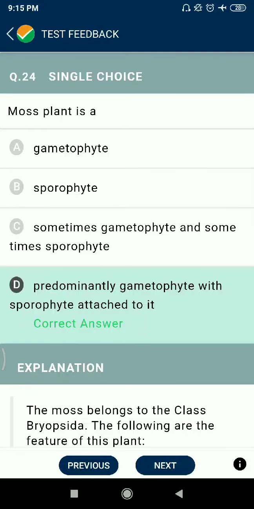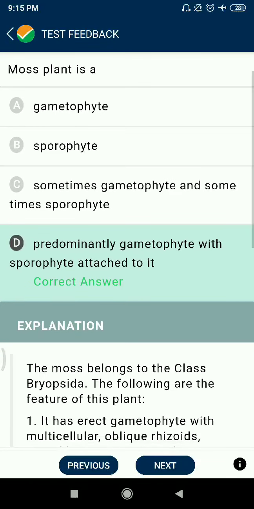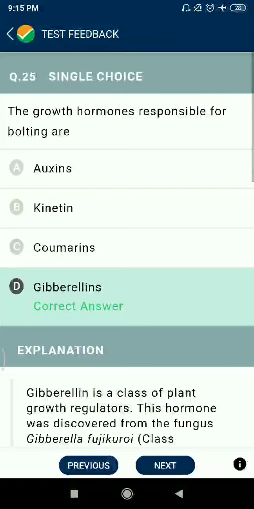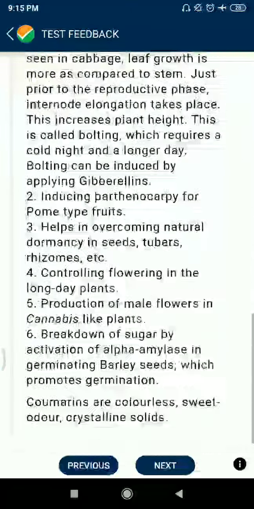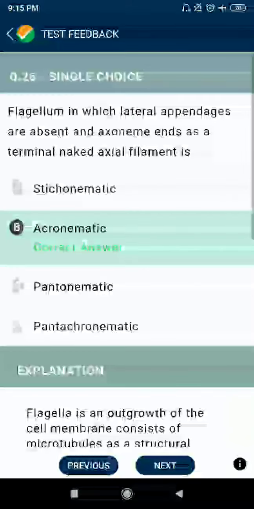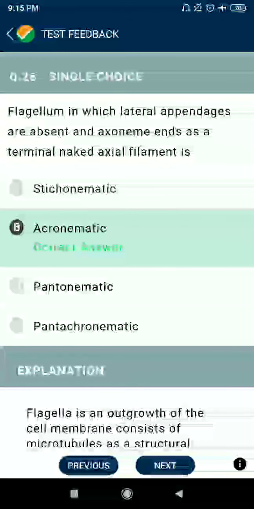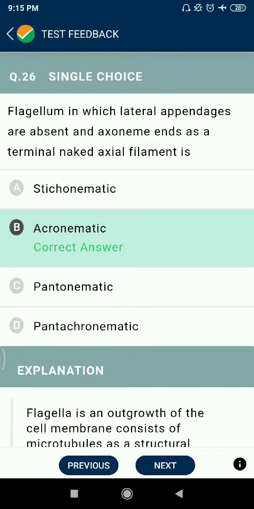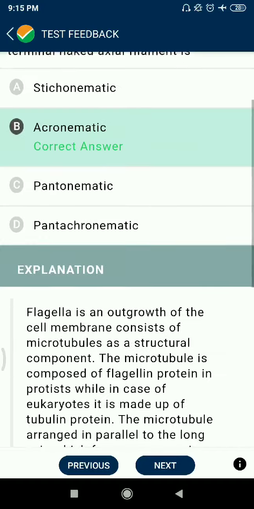Question 24. Moss plant is predominantly gametophyte with sporophyte attached to it. Question 25. The growth hormone responsible for bolting is gibberellin. Question 26. Flagellum in which lateral appendages are absent and axoneme ends as a terminal naked axial filament is acronematic.